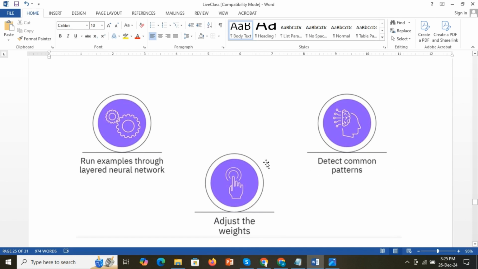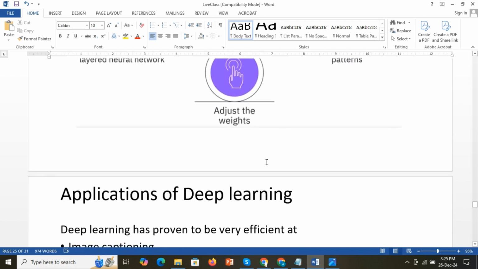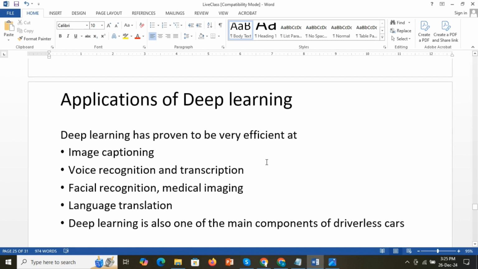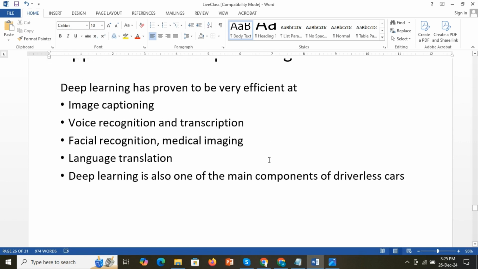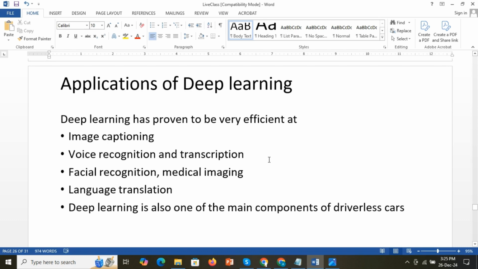Nowadays deep learning has become one of the most popular and visible areas in machine learning. So let's see the applications of deep learning. For example, deep learning has proven to be very efficient in image captioning, voice recognition and transcription. Another application is facial recognition; in many companies nowadays we use face IDs for access into the company.